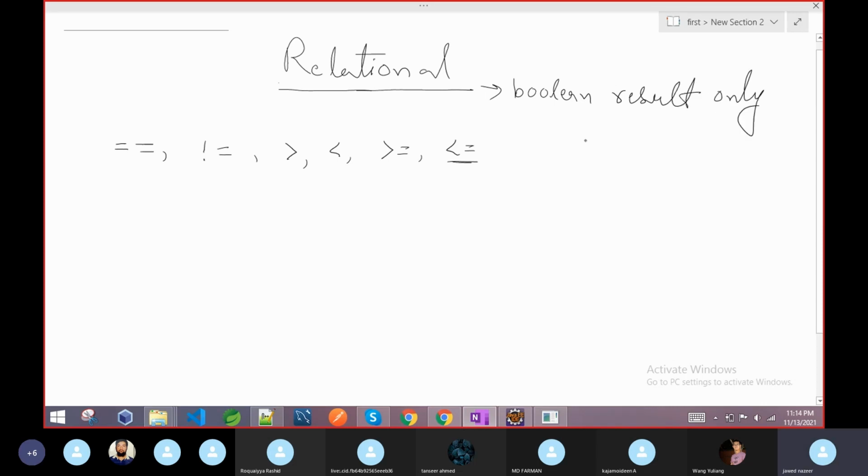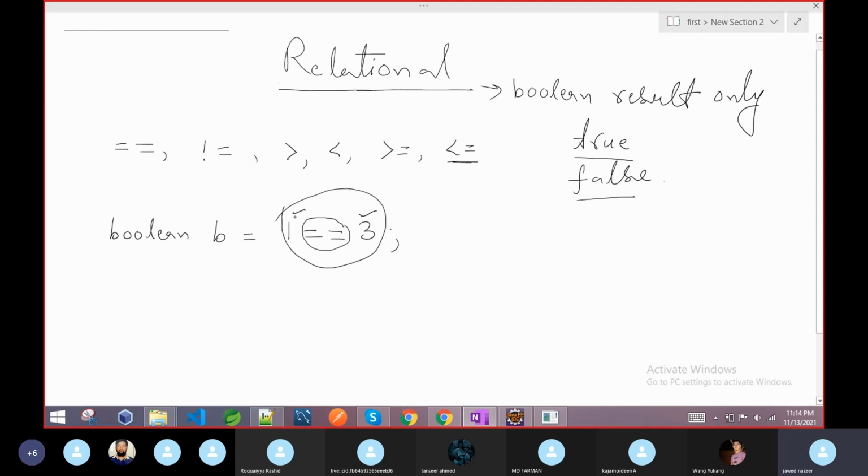So Boolean results are only of two types: one is true, and one is false. I declare a Boolean variable b equal to, suppose, 1 double equal 3. This compares the right value and the left value, and whatever the result is will be assigned to this variable. This is your assignment operator. Here 1 and 3 are not equal, so if you print the value of b, it is false.